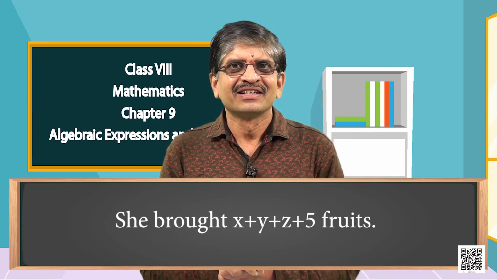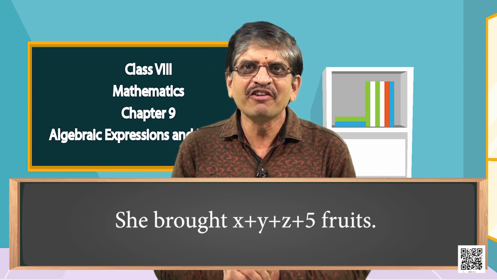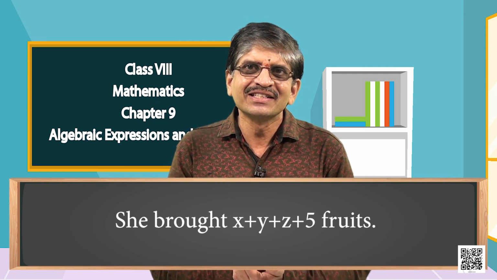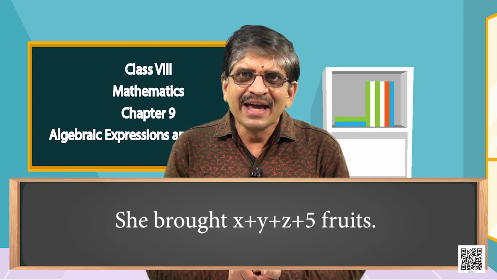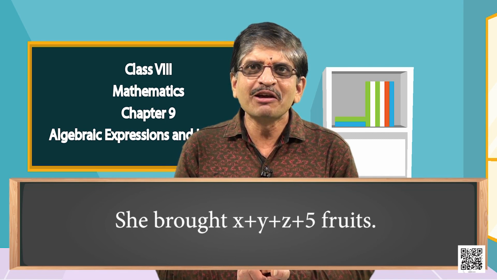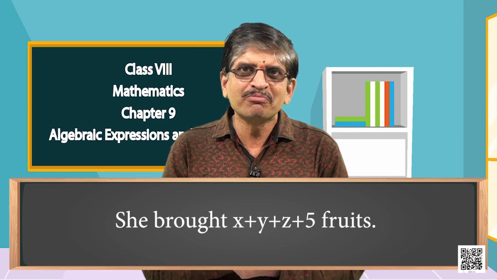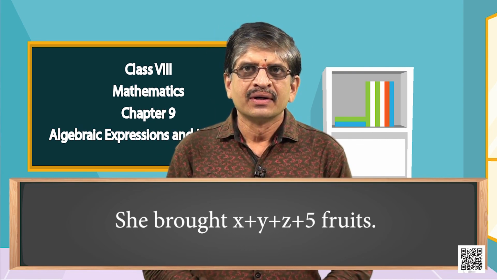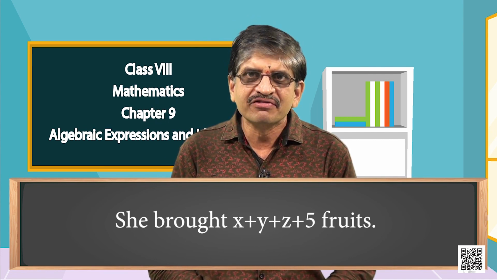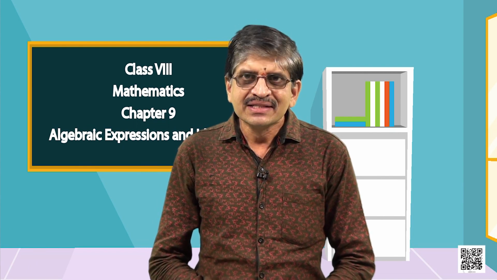Well said. She purchased X plus Y plus Z plus 5 fruits. How did you get this? By adding X, Y, Z and 5 you got x plus y plus z plus 5. Do you know what you call this x plus y plus z plus 5? Good. This x plus y plus z plus 5 is called an algebraic expression which is formed with the variables x, y, z and the constant 5.